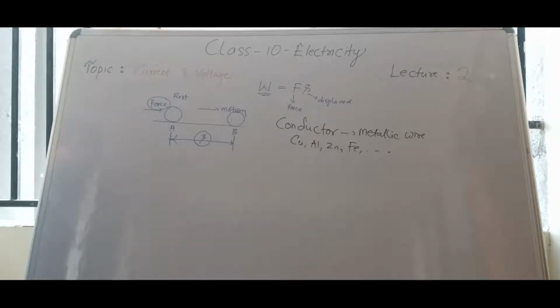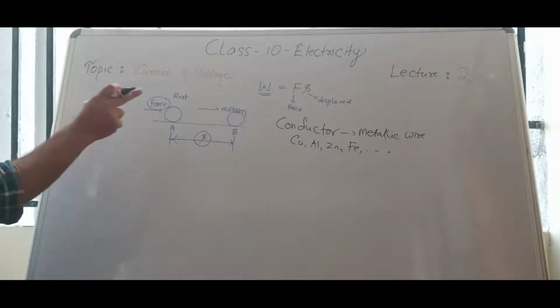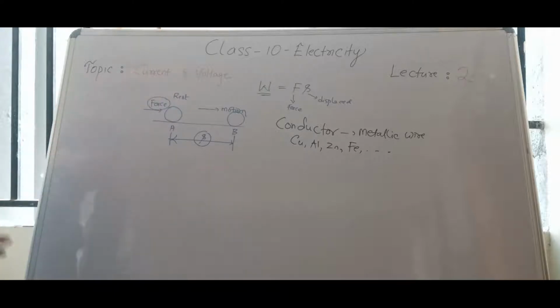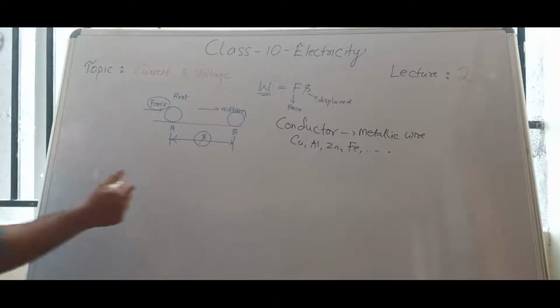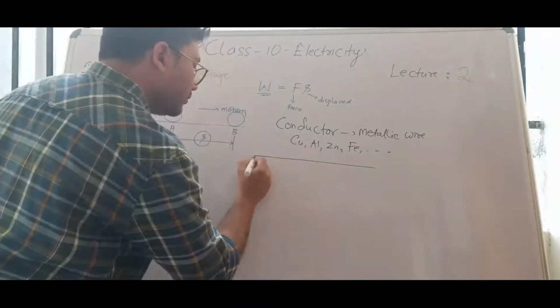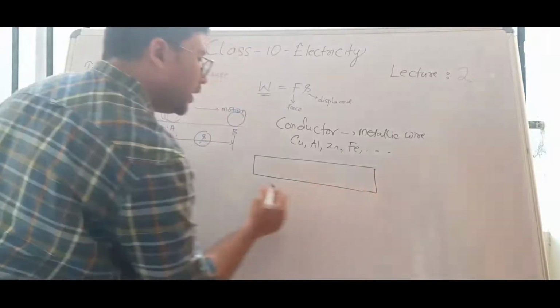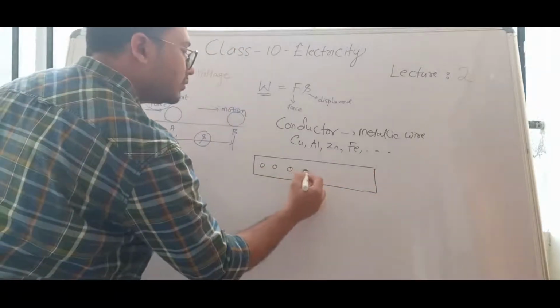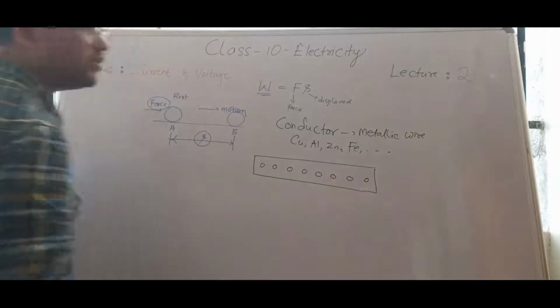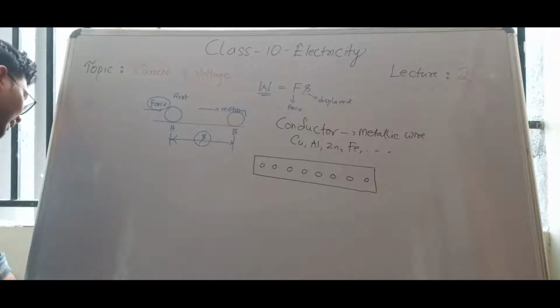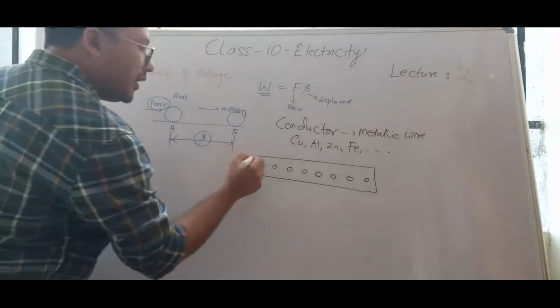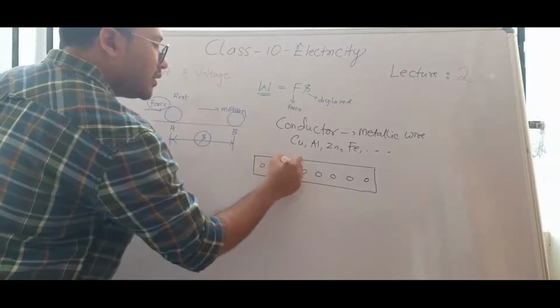What is meant by conductor? Any copper which allows electricity. In yesterday's class we have discussed it. Conductor is a material which allows electricity. All metals are conductors. Now let us take, this is conductor. In conductor there are atoms, right? If it is iron conductor, iron atoms will be there. Copper conductor, copper atoms will be there. Like that atoms will be. At the same time, in conductor there are free electrons. Yesterday we have discussed.